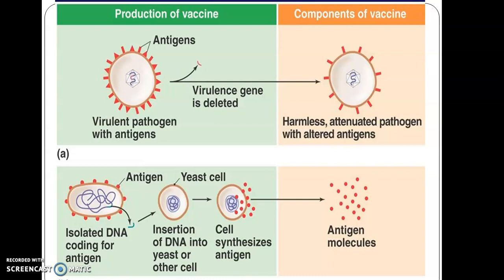Examples of recombinant antigen vaccines include the hepatitis B vaccine. So the gene of the surface antigen of hepatitis B is expressed in yeast cells. The antigens accumulate intracellularly in the cells, and this is harvested and purified. So that is about the vaccines.